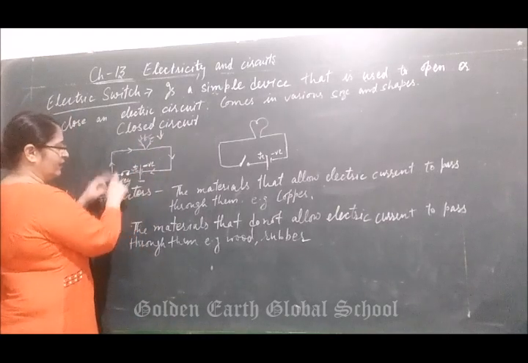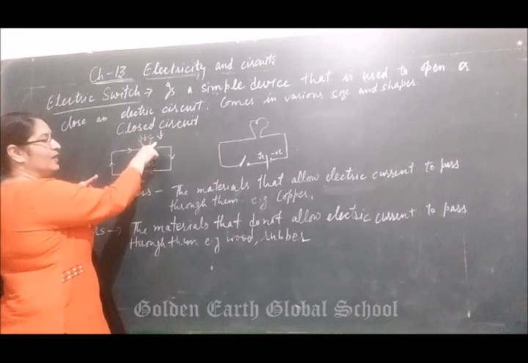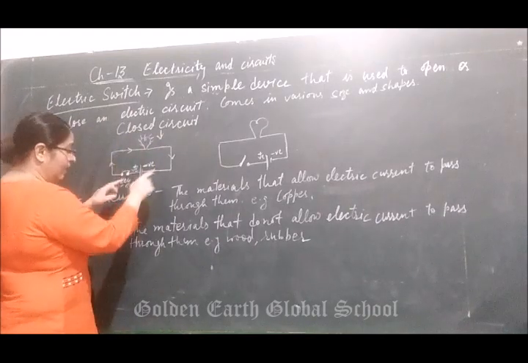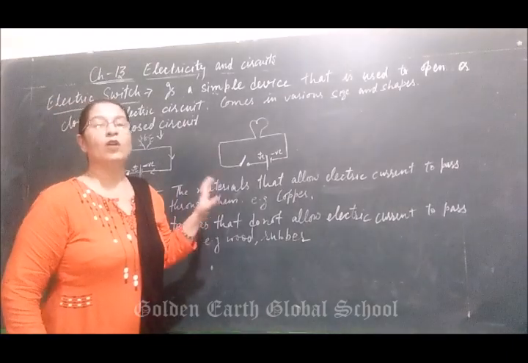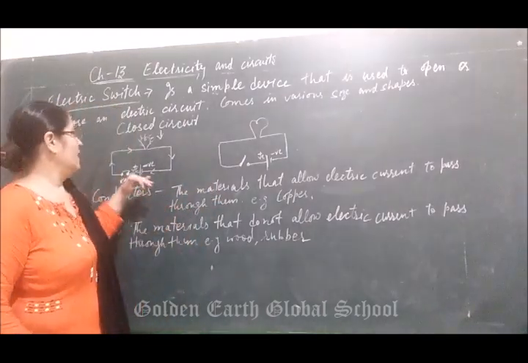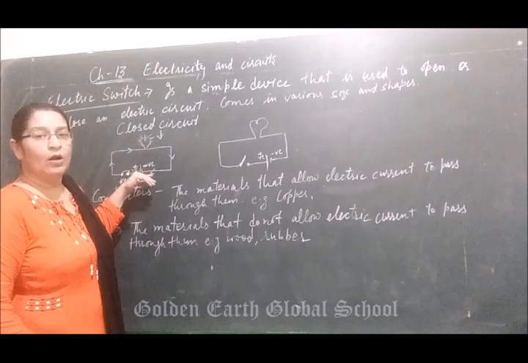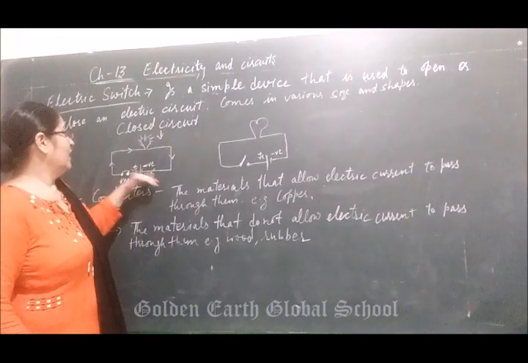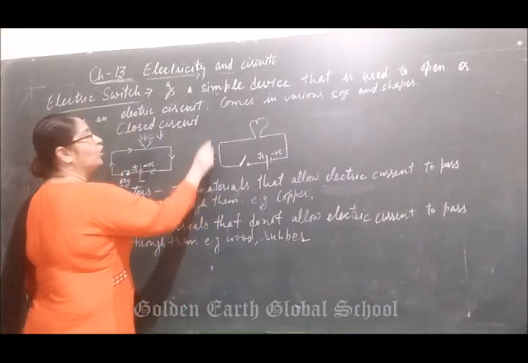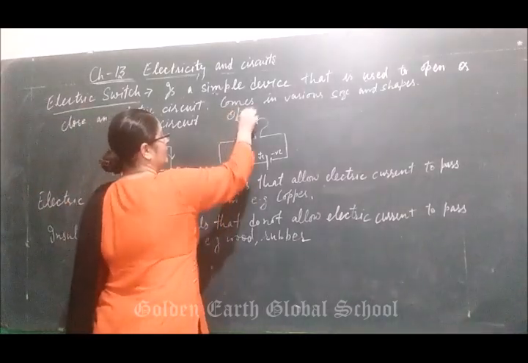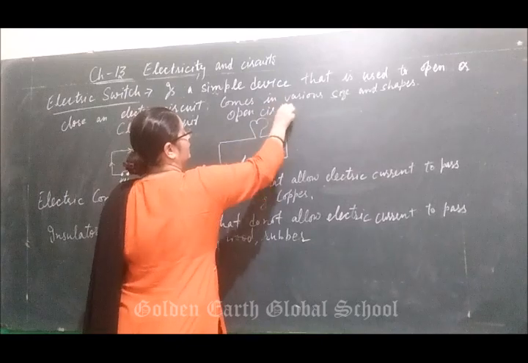When the circuit is complete, our bulb glows. If the filament is broken, then also the bulb will not glow. Then also we will say our circuit is not complete. Next I will show you the incomplete circuit, or open circuit.